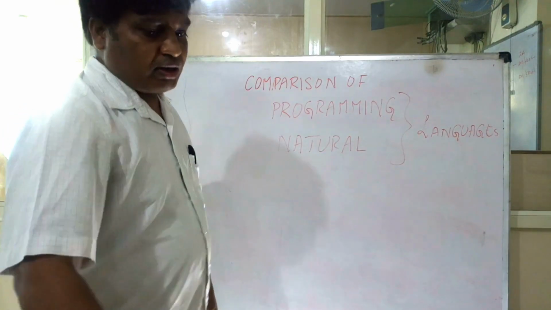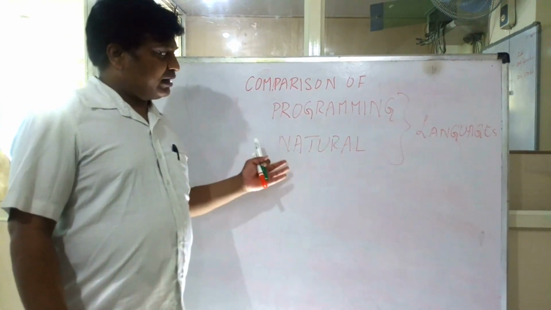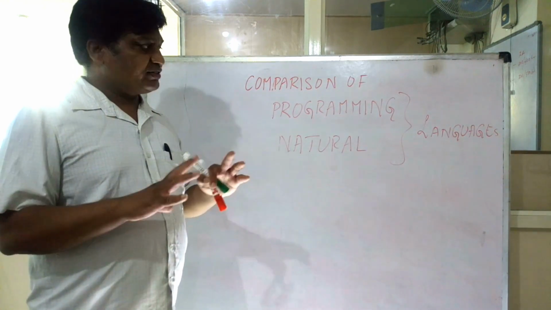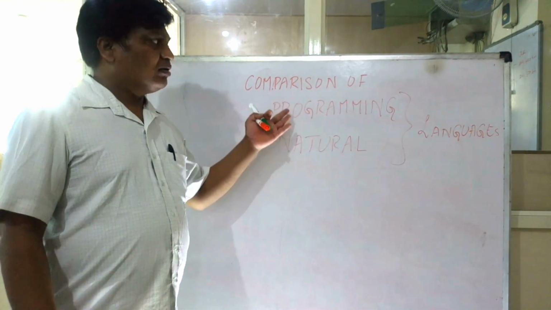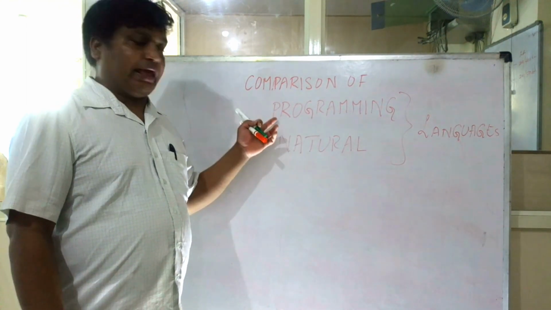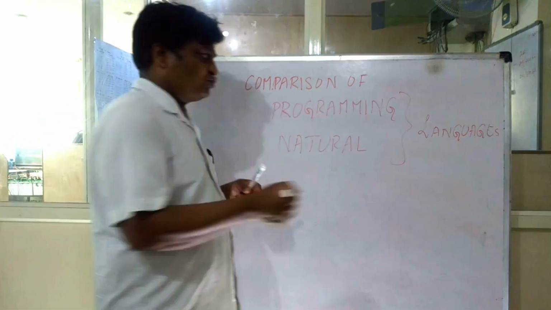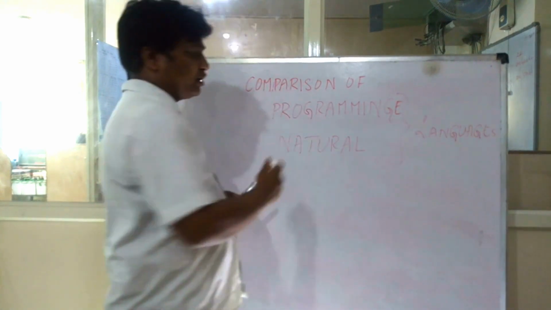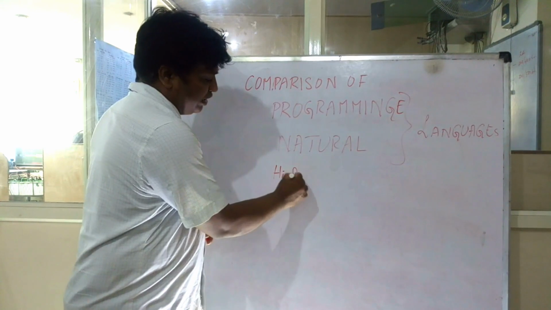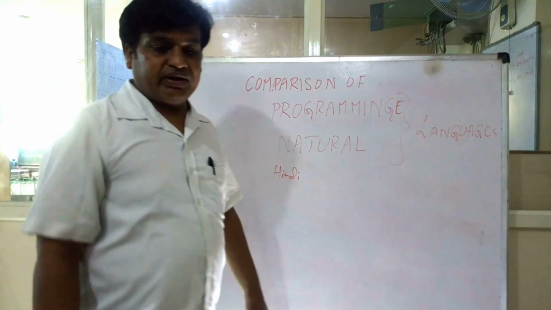Friends, today we will look at the comparison of programming languages and natural languages. What is the difference or the similarities between a programming language and a natural language? Programming languages could be C, C++, Java, Python and so on, and natural languages mean Hindi, English or whatever language. What are the similarities between these two?